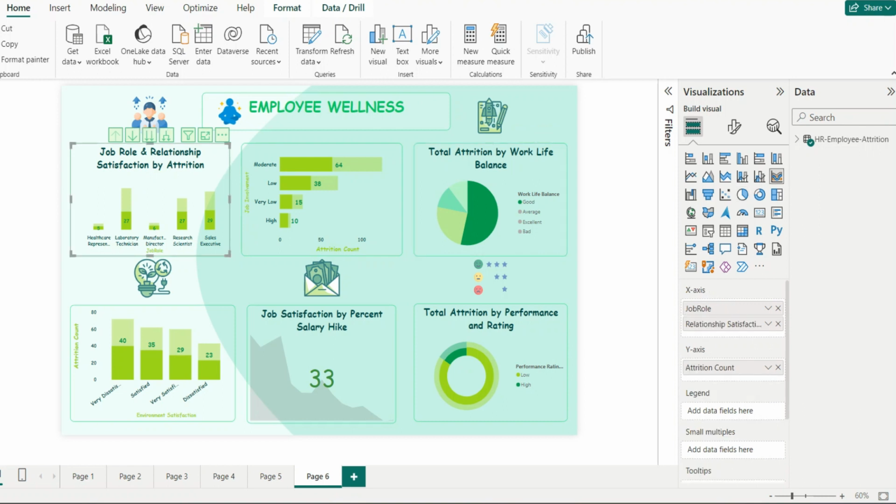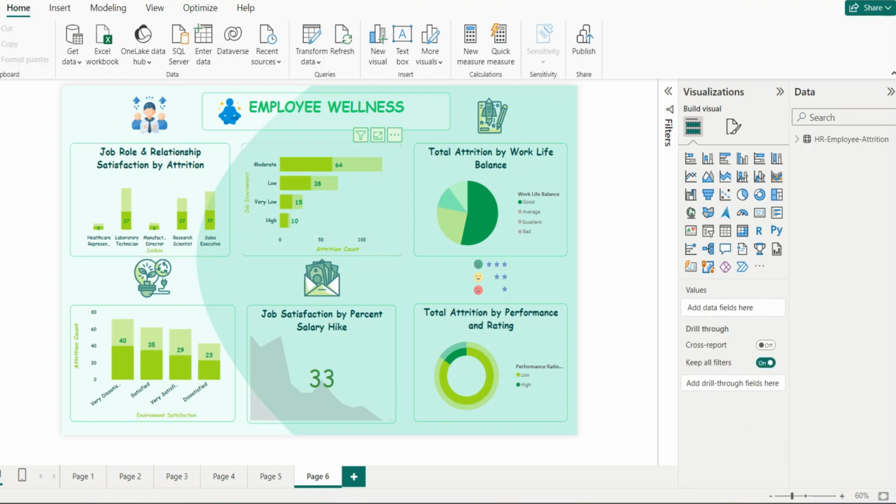We can also use this option to drill down and specifically see the job satisfaction in the healthcare job role, whether it is very dissatisfied, satisfied, very satisfied, or dissatisfied. I can also use this drill up approach to directly see only the specific number in a particular job role.